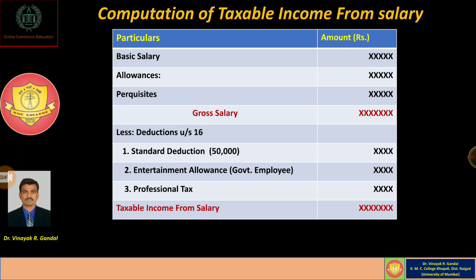So after considering all these deductions under section 16, we have taxable income from salary, which is chargeable to tax. Okay. So, dear students, today we have studied the first of the five heads of income, that is, income from salary. If you have any difficulties or questions in relation to that, you may ask or make a comment. Thank you.